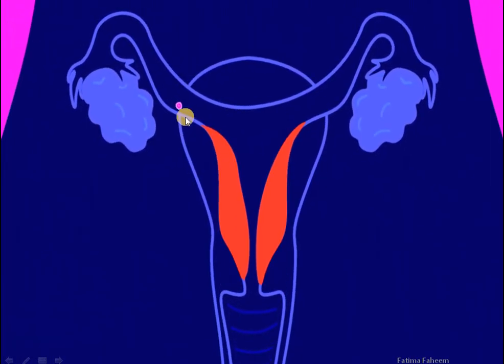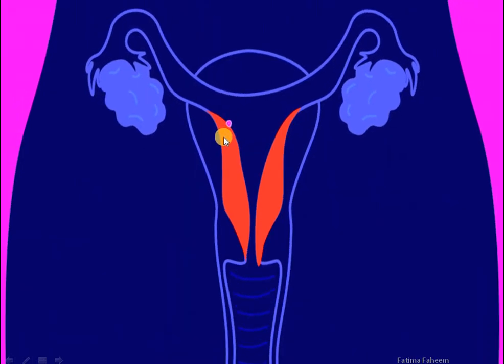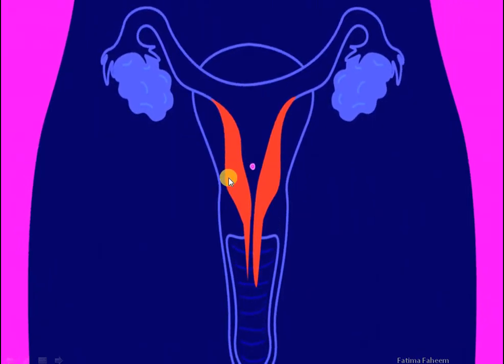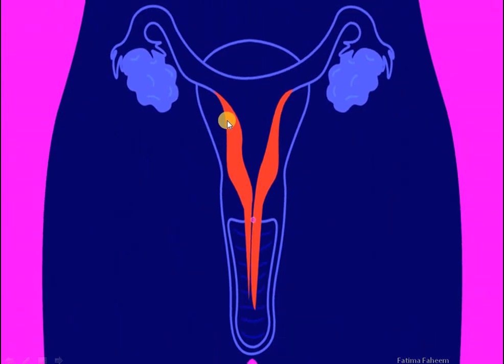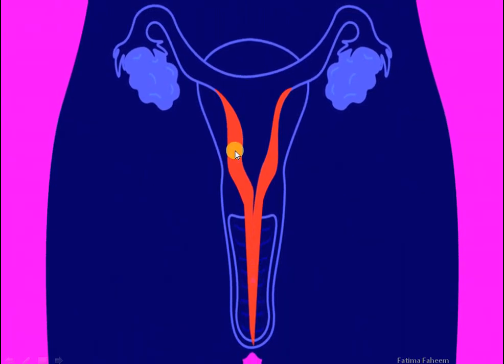When the egg is not fertilized, the wall of the endometrium and the wall of the uterus will start to shed off and will be discarded along with the egg.